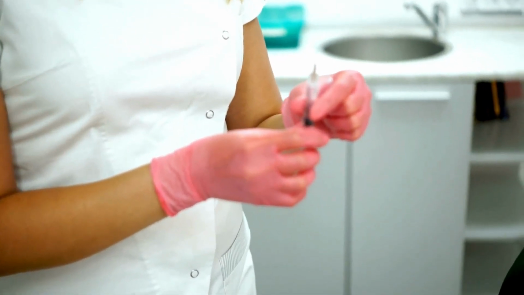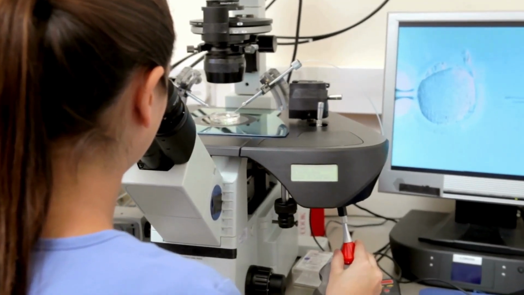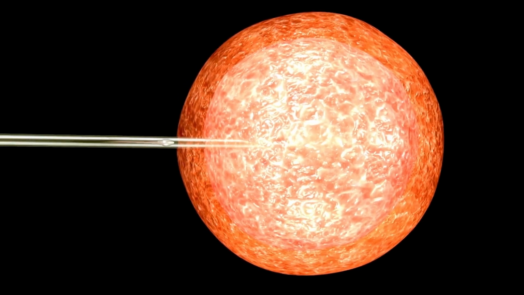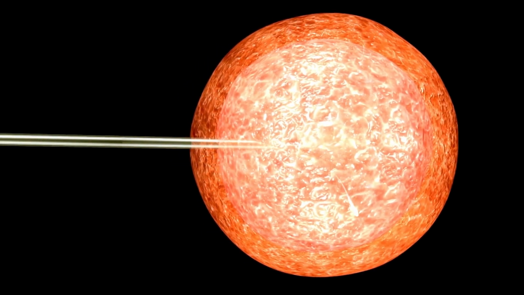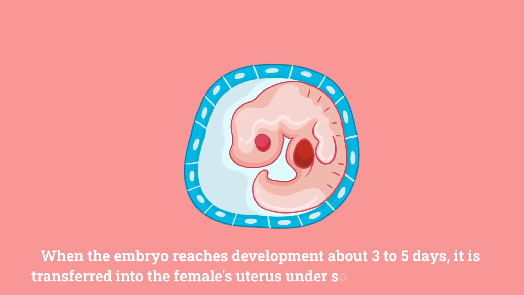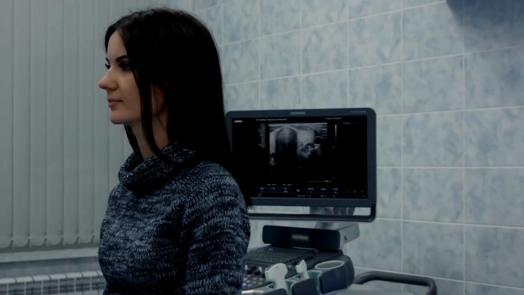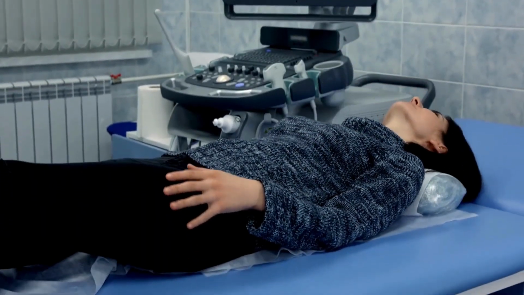The ovum pickup is a minimally invasive procedure performed under general anesthesia. A thin, ultrasound-guided needle is inserted through the vaginal wall and into the ovaries. The needle is guided to the follicles containing the mature eggs, and the fluid from these follicles is aspirated. Once the eggs are collected, they are fused with the sperm produced by the male partner, and an embryo is created. When the embryo reaches development, about 3 to 5 days, it is transferred in the female's uterus under sonographic guidance. The procedure for embryo transfer is painless and usually does not require anesthesia.